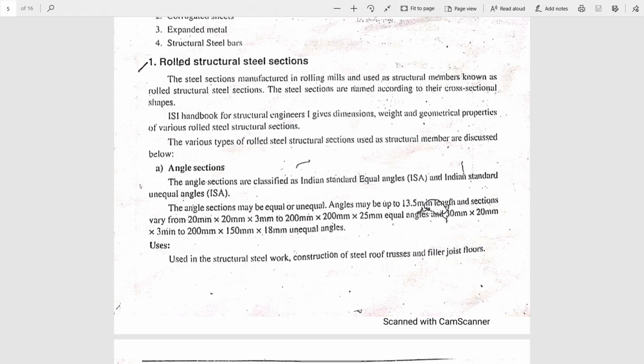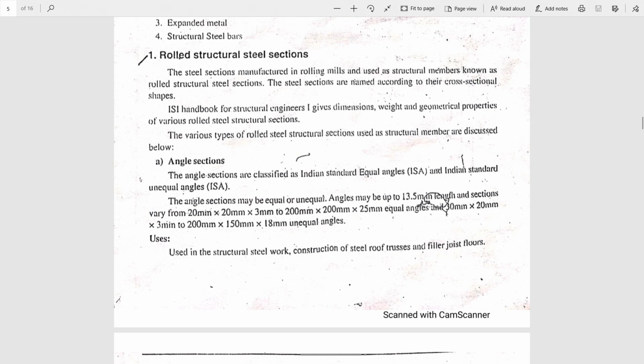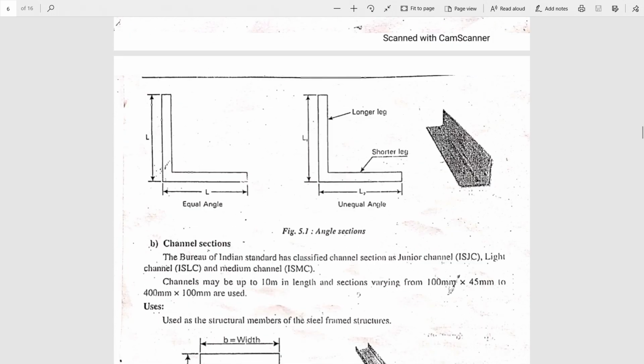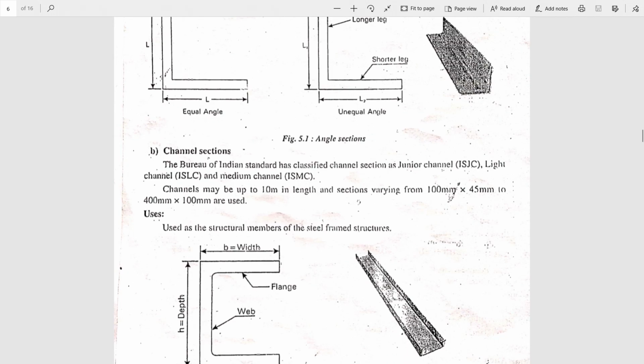And unequal angle sections vary from 30 by 20 by 3 mm to 200 by 150 by 18 mm. We are using angle sections for structural steel work, roof trusses, and pillar joist floors, etc. You must draw the figure of angle section, that is L shape. In that you are going to see equal and unequal, longer leg and shorter leg.